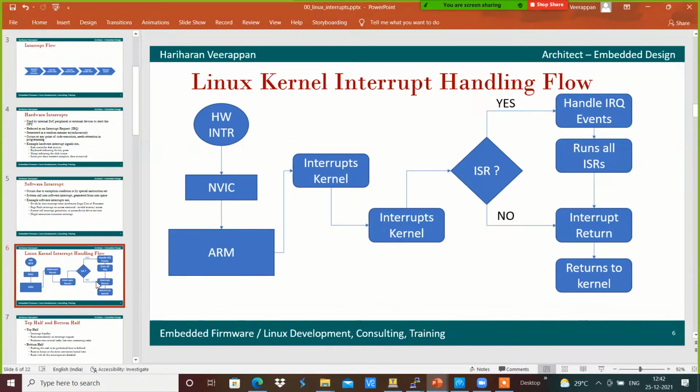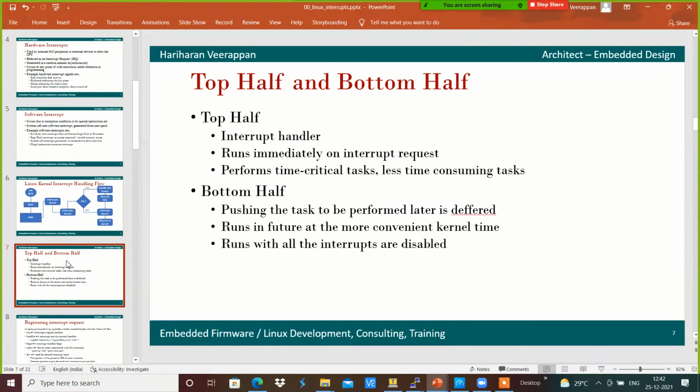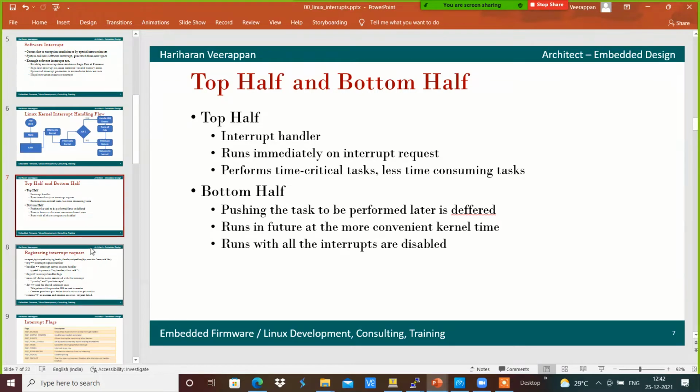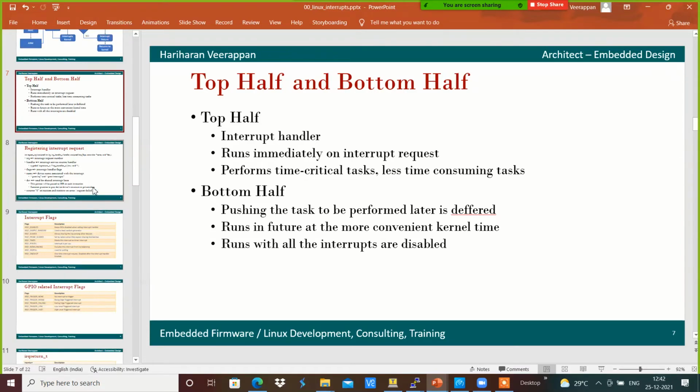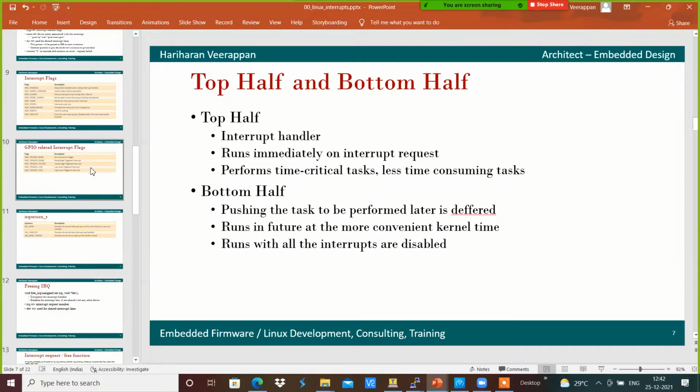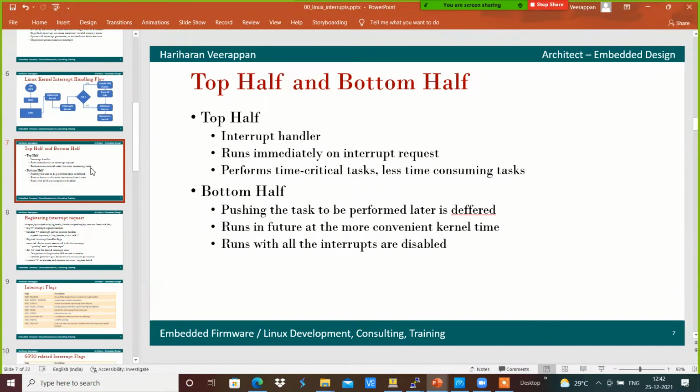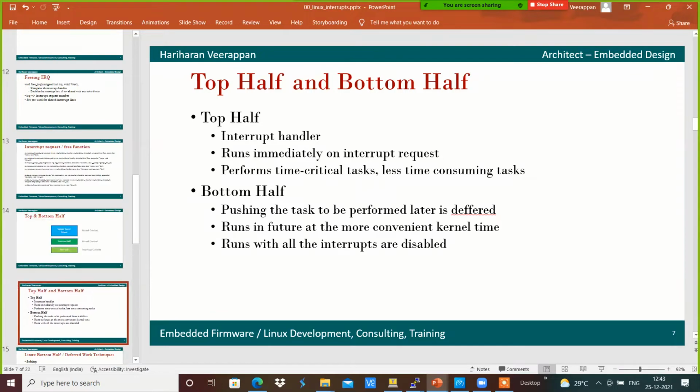For example, if there is no ISR registered for that particular interrupt, then that interrupt will just be ignored, and it returns from the interrupt to the kernel for normal operations. And in the kernel handling, we will have top half and bottom half handling, which we will see in more detail.